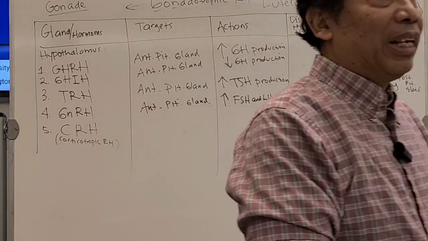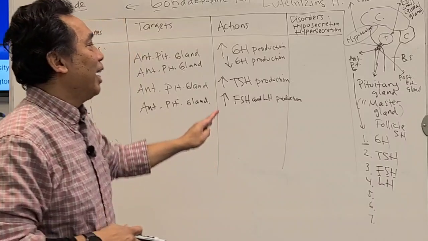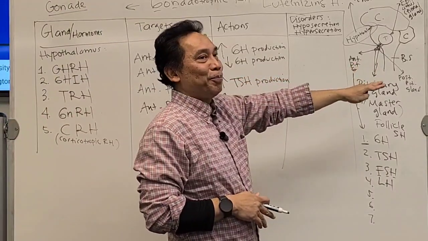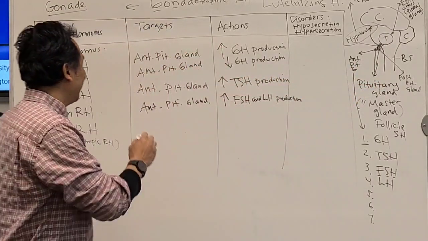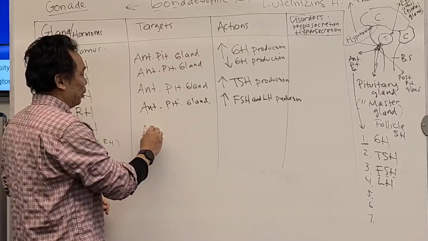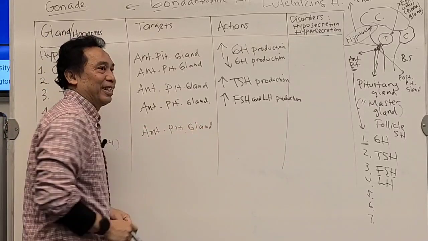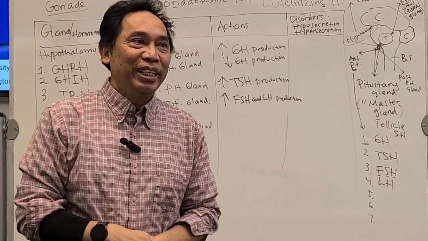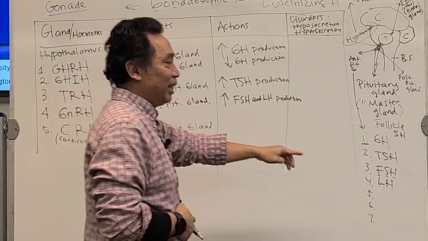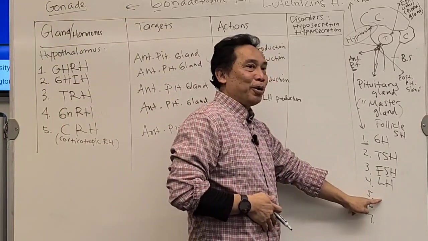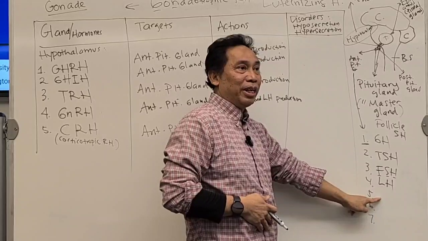Get it? So where is the target? Again, you just choose anterior or posterior. This time it is still the anterior pituitary gland. What is the action? Now I'm going to list another hormone produced by the anterior pituitary gland.